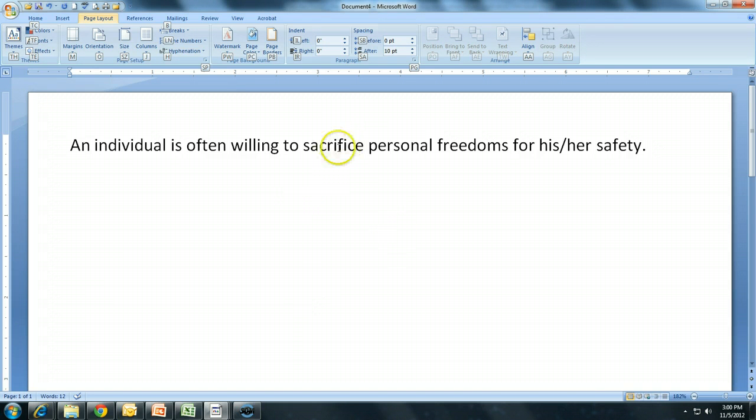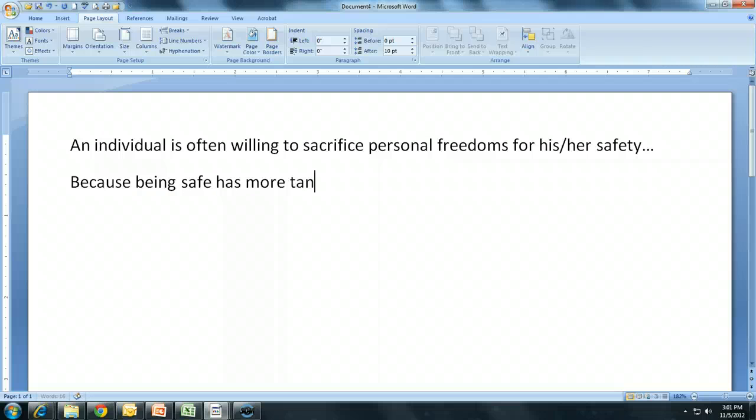So this is how I like to plan out my supporting claims. I just have my thesis, and then I put a little ellipsis here, and I do some "because" statements. An individual is willing to sacrifice personal freedoms for his or her safety because of why? Let's say because being secure or being safe has more tangible, immediate value. Okay, and I don't need to be too specific yet because I'm just coming up with some reasons, but being safe, I guess, is just more immediately obvious in its value.